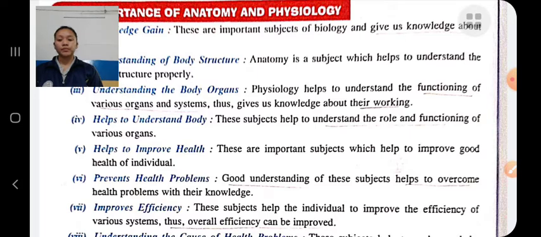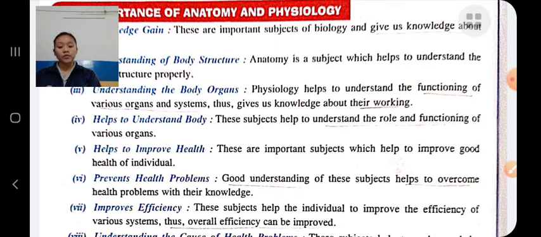Improve efficiency. Anatomy and physiology help to improve the efficiency of our body and of various systems. Therefore, the overall efficiency of our body is improved.